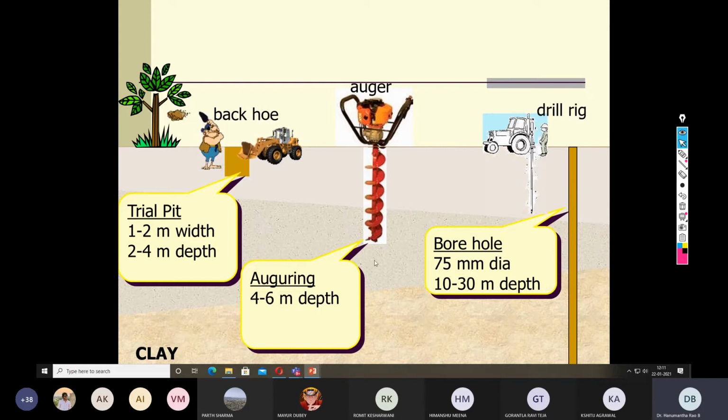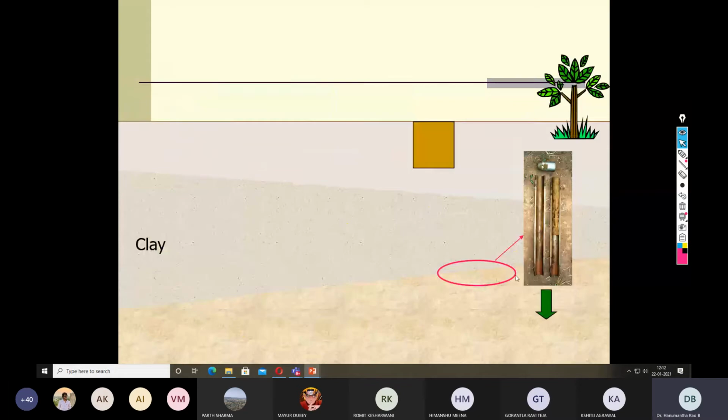So we can also see the comparison of sizes. Trial pit, the width is 1 to 2 meter. Augering, the width is again a couple of millimeters, like a borehole, whose diameter is 75 millimeter, but we can go up to 150 millimeter, even higher also. So we can go to deeper depths, say 10 meter or 30 meter.